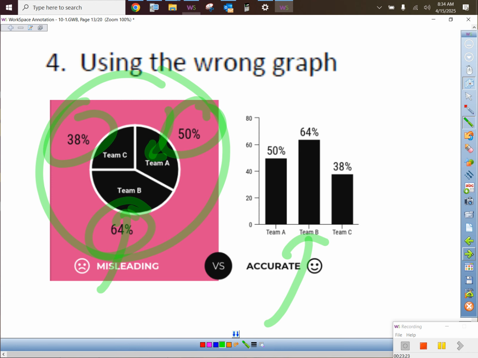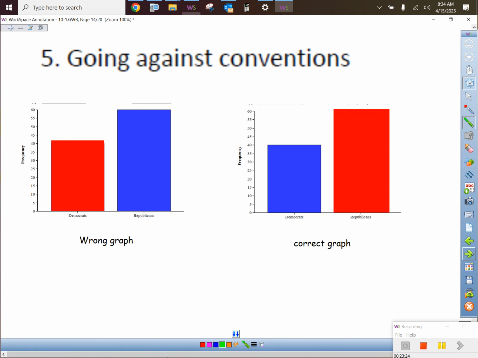And then the last way is going against conventions. Conventions means the normals. I know you might not know a lot about politics. Have you heard of Democrats and Republicans before? Do you know the colors associated with Democrats and Republicans? Democrats are blue, Republicans are red. Do you see the graph on the left? Horrible choice, right? Didn't I make the Republicans blue and the Democrats red?